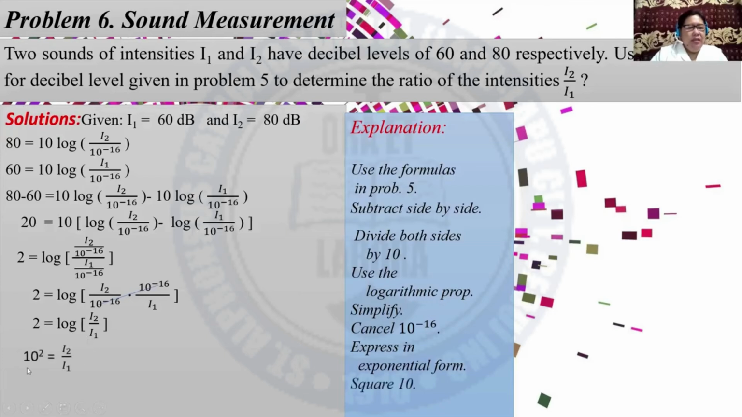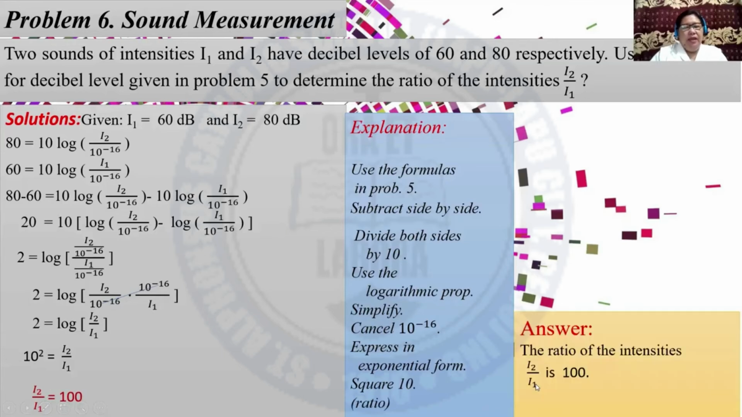And then you can take the square of 10, which is 100. So the ratio of the two intensities is 100. So the answer is 100.